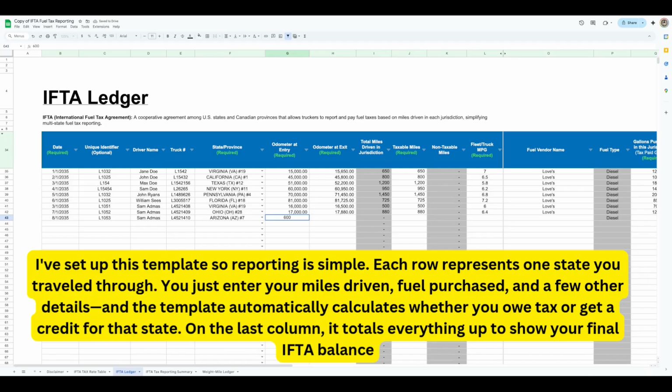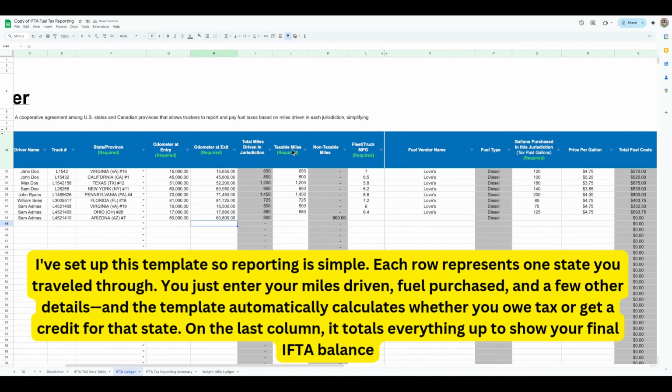So it wants to know what your odometer at entry is. So let's say 60,000 miles. And then we have 60,800, so that means we traveled 800 miles. And then here, it wants to know what is your taxable mile, right? If all that 800 is taxable, just put 800 here. And then it wants to know what your truck MPG is. If your truck MPG is 6, then just put 6 here.